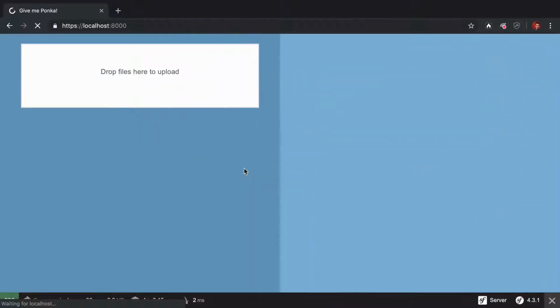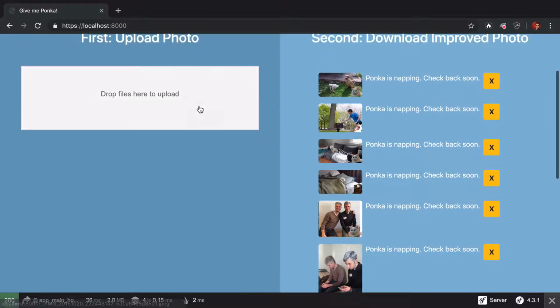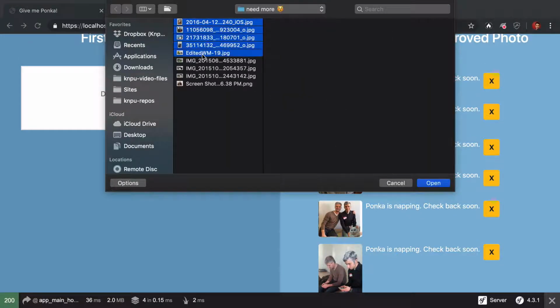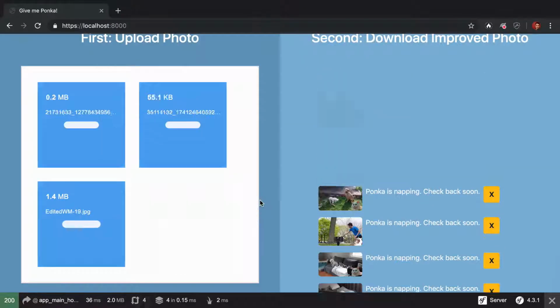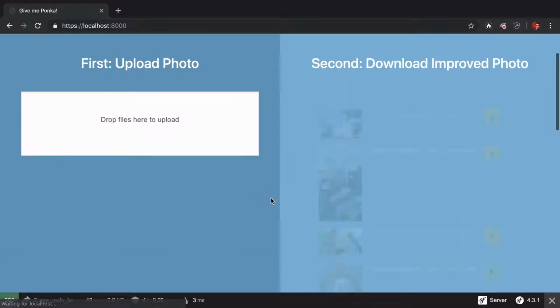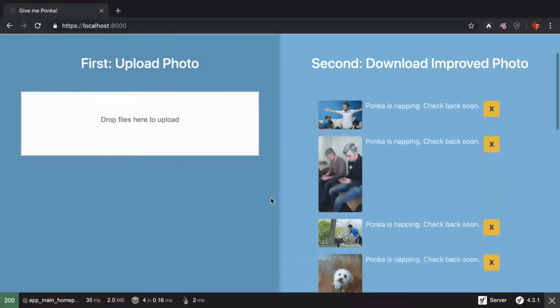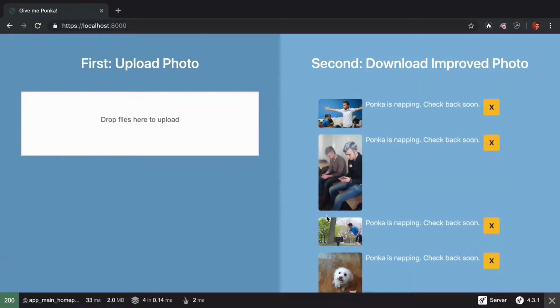So if we refresh, Ponka was added to all of these. Let's do it again. Upload 5 more photos. And let's refresh and watch. There's Ponka. We can see them being handled little by little. So much wonderful Ponka! Okay, this would be cooler if our JavaScript automatically refreshed the image when Ponka was added, instead of me needing to refresh the page. But that's a totally different topic and one that's covered by the Mercure component in Symfony.